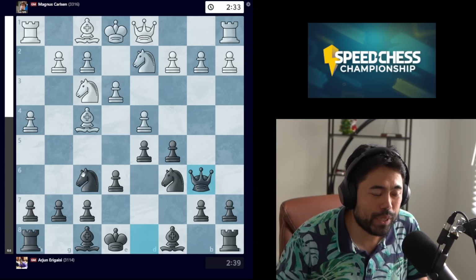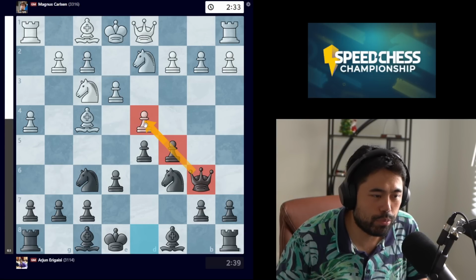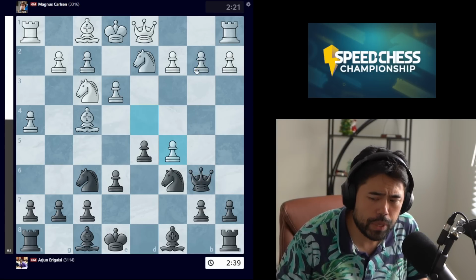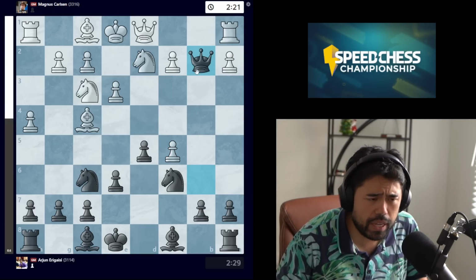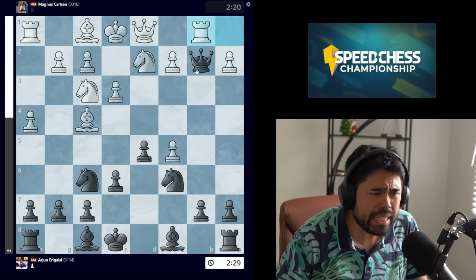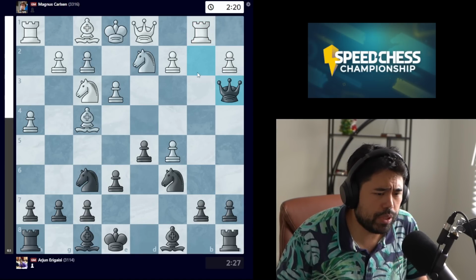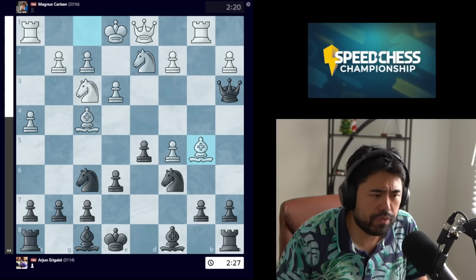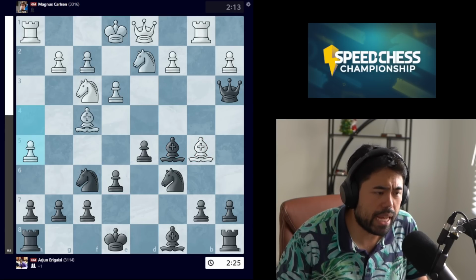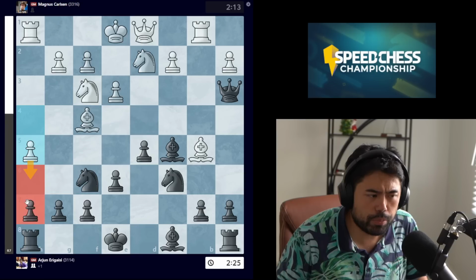But after h4, we get queen to b6 from Arjun, putting pressure on the pawns on d4 and b2. We have the move takes on c5, takes on b2, and now we get the move rook b1. Arjun plays queen to a3 here. We get bishop b5, bishop takes pawn, and now Magnus plays h5, trying to push the pawn forward.